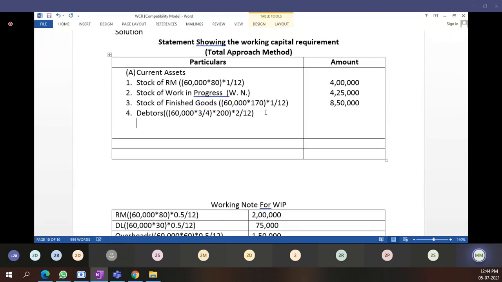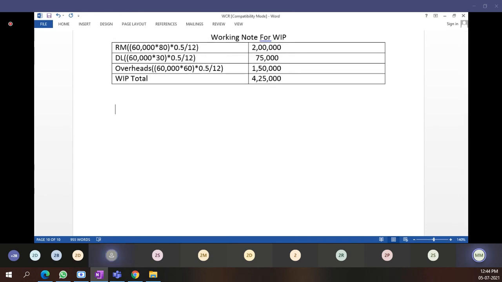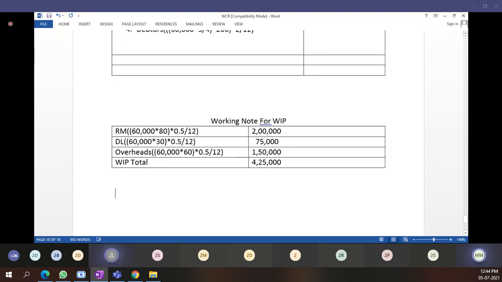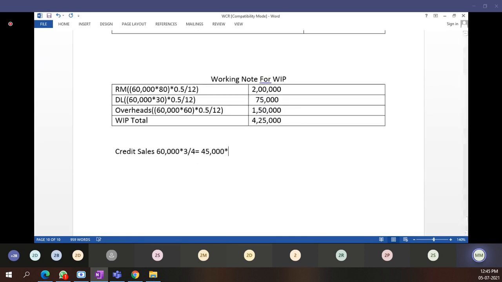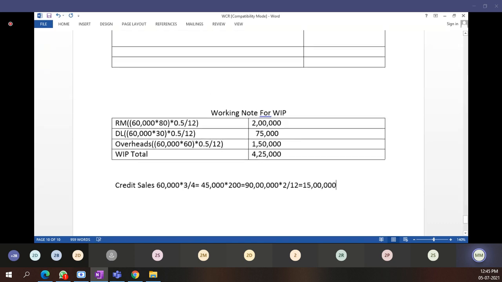Here I will do 60,000 multiplied by 3 divided by 4. How many units? Credit 6. So how many comes to 60,000 multiplied by 3/4? 45,000. Tell me fast. Multiply by 200, how much will it be now? 90 lakhs. And 90 lakhs multiplied by 2 divided by 12, how much now? 15 lakh. Is this clear?